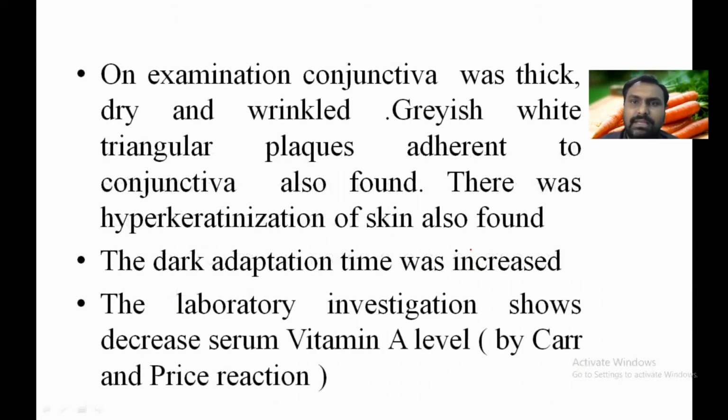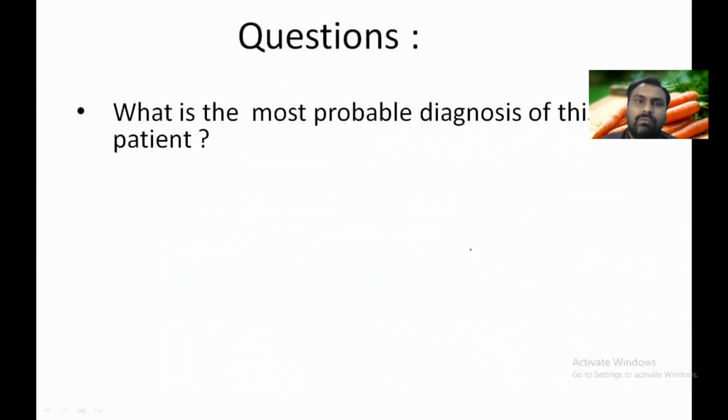On examination, thick grayish white triangular plaques adherent to the conjunctiva were found. Hyperkeratinization of the skin was also found. Dark adaptation time was increased. Vitamin A level was decreased. So now, what is the most probable diagnosis of this patient? It is vitamin A deficiency.